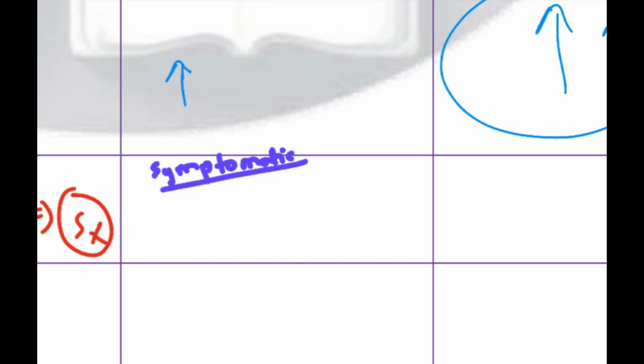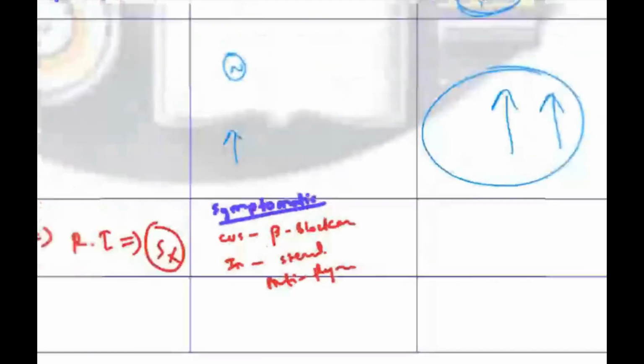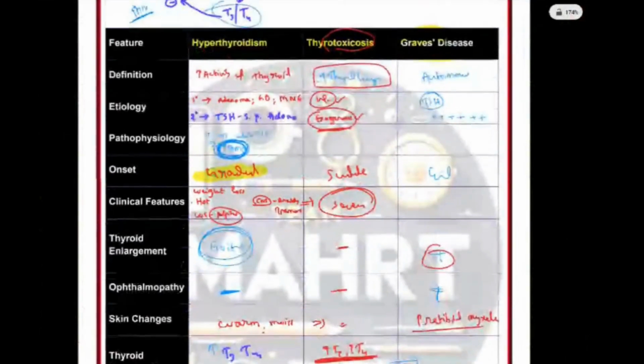For CVS, what was the problem? Increased heart rate and palpitations were the problem. So you give beta blockers. If the cause is inflammation, you give steroids to suppress the inflammation. Then you start the patient on anti-thyroid drugs. Okay, so this was the management for thyrotoxicosis.